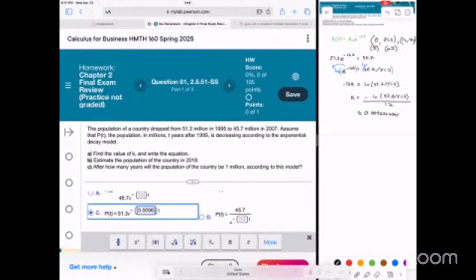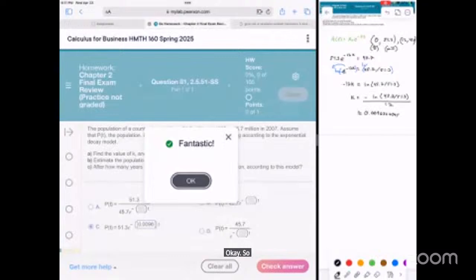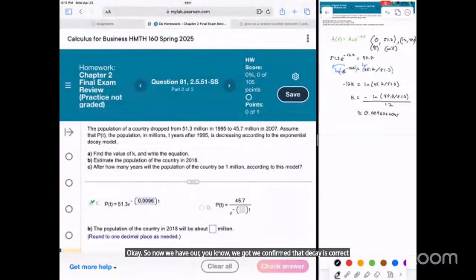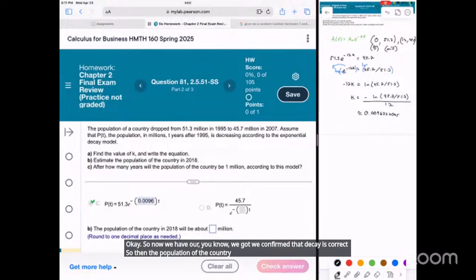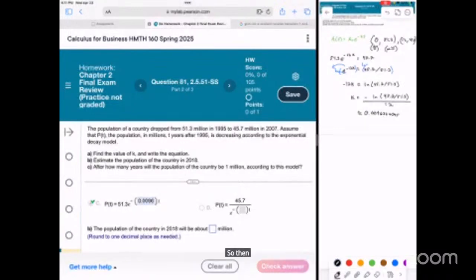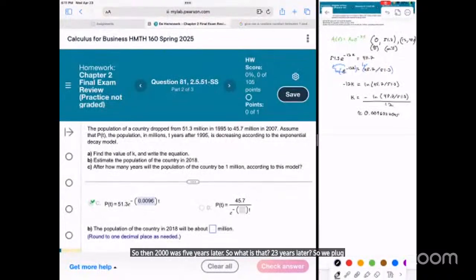Okay. So now we confirmed that the k is correct. So then the population of the country in 2018. So the year zero was what, 95. So then 2000 was 5 years later. So what is that, 23 years later? So we plug a 23 into that function.